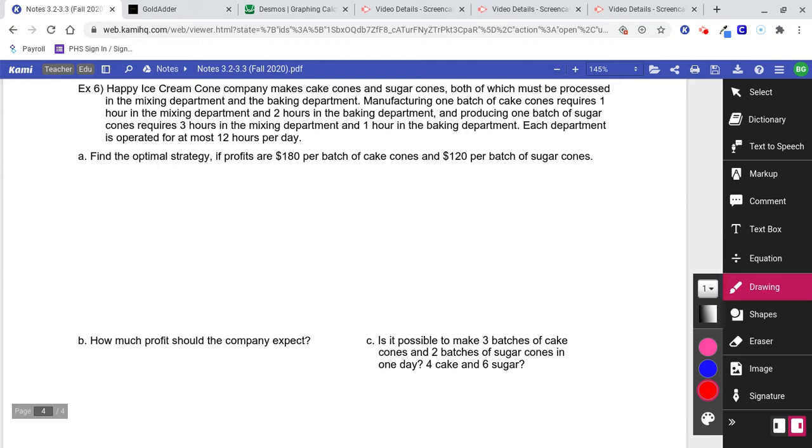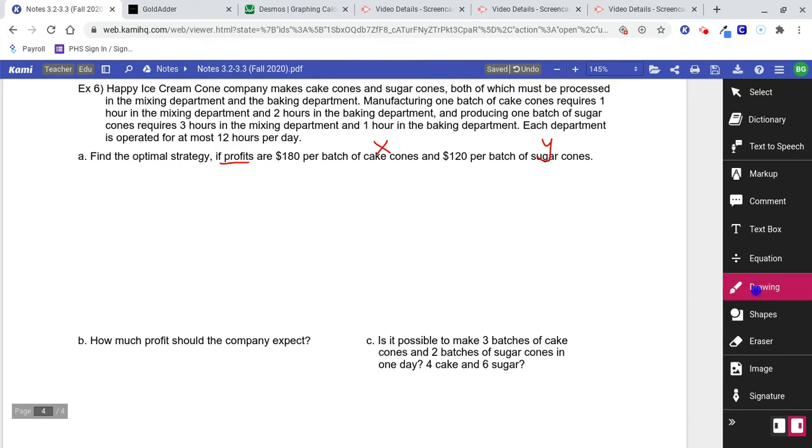So the first thing we want to do is decide what the variables are. And it looks like they're talking about two main things, cake cones and sugar cones. So let's just call cake cones x and sugar cones y. So we are talking about profits. This means this would be a maximize problem.